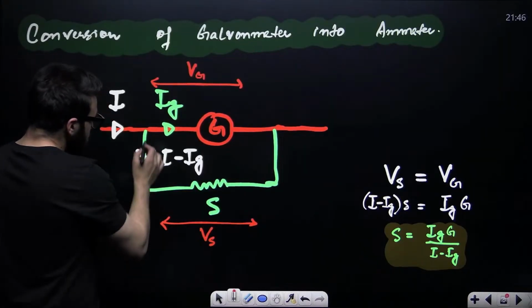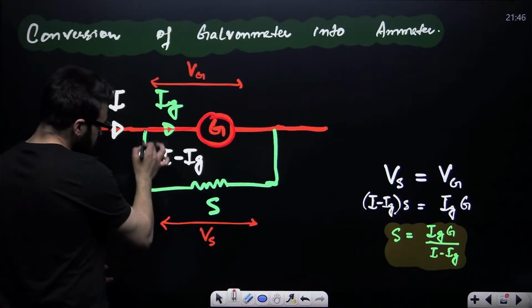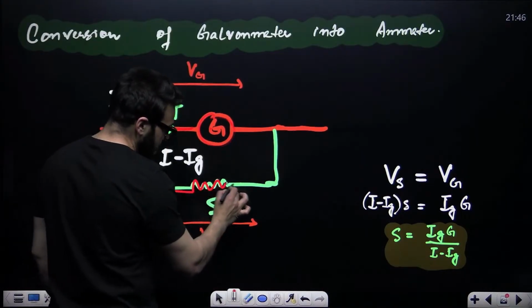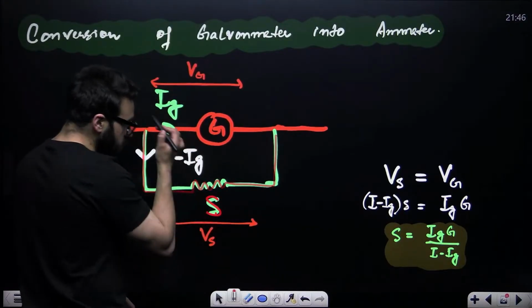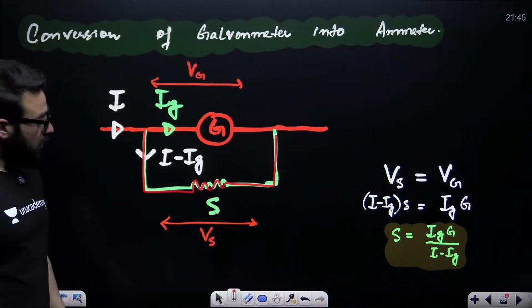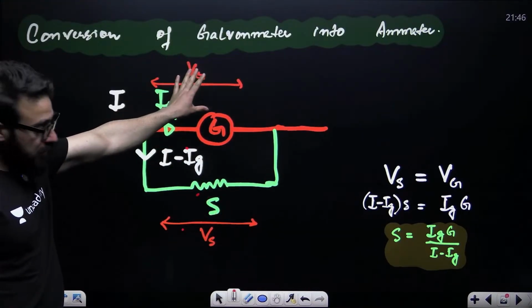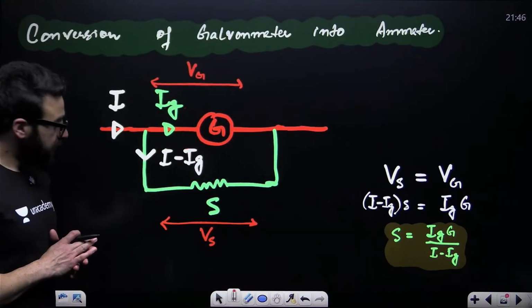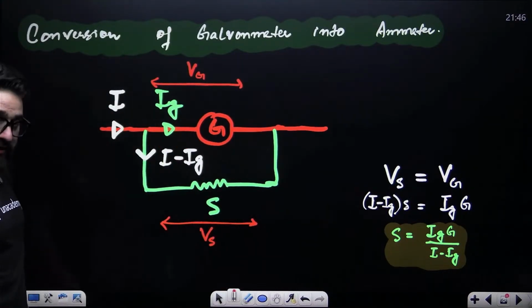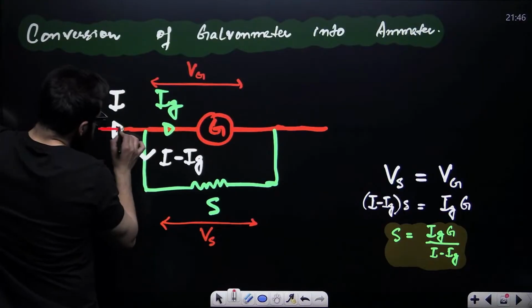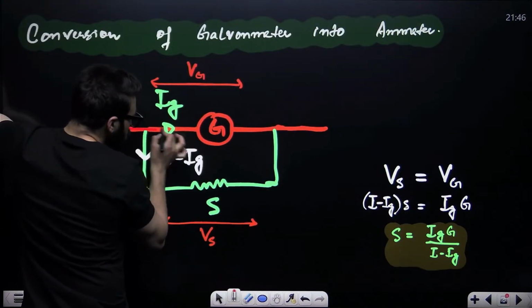Now see, this is the galvanometer that you have. How do you make it the ammeter? Connect a resistance to it in parallel. Now this resistance is called shunt resistance. When you connect the shunt resistance parallel to the galvanometer, this will behave like an ammeter. This becomes an ammeter.